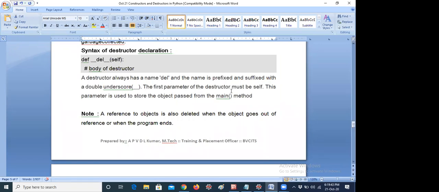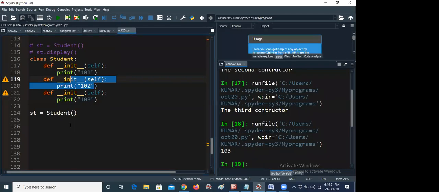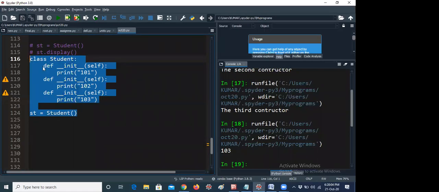The first parameter of the destructor must be self. This parameter is used to store the object passed from the main method. If I am seeing this example, this line acts like a main method. I am telling it in that way, though there is no main method actually in Python.